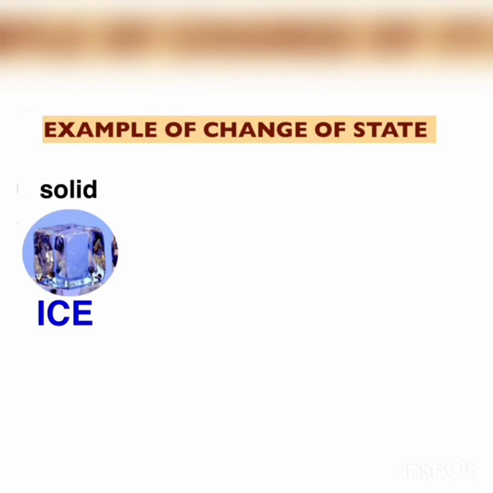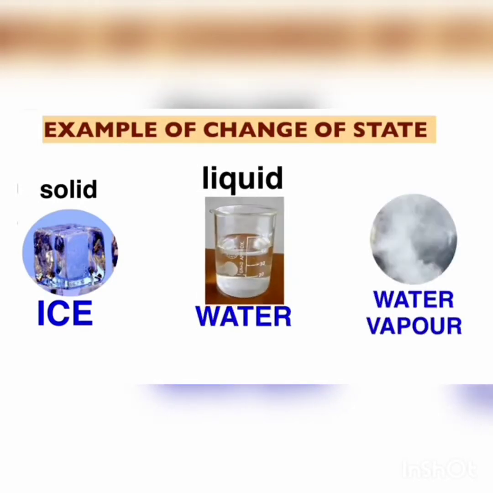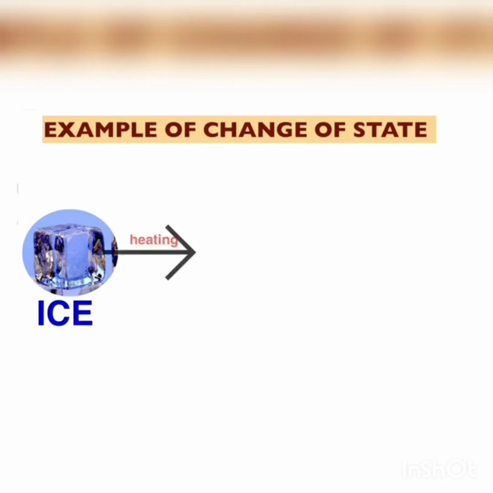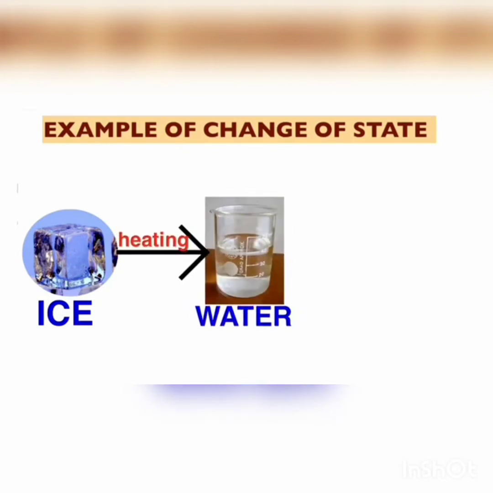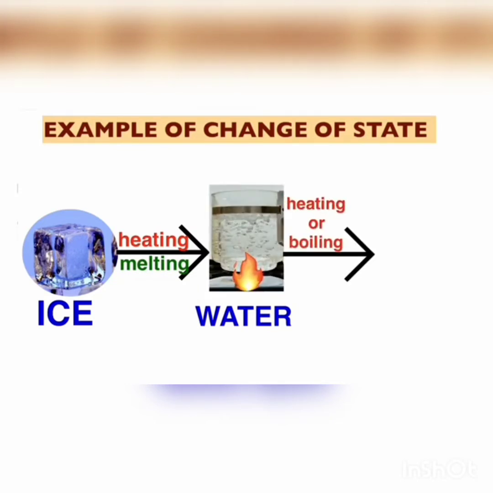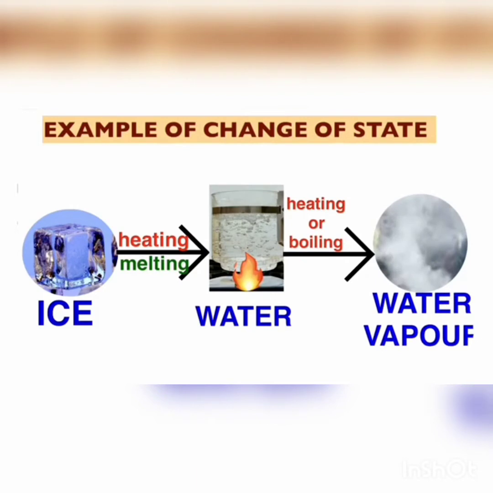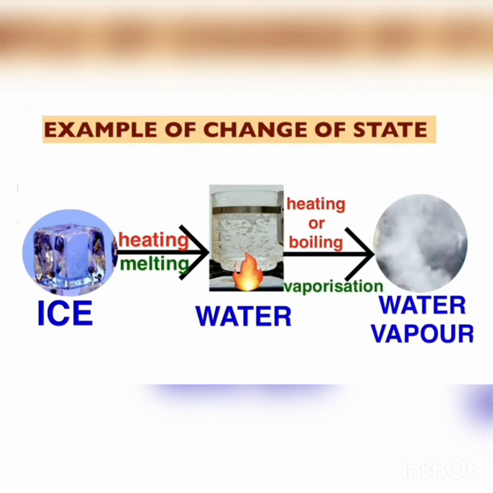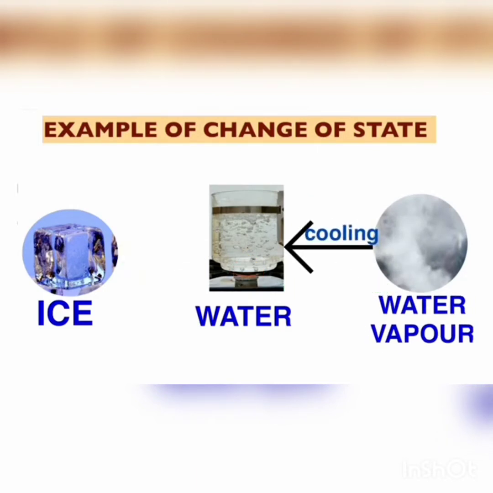Let's see the very common example of change of states of matter. Ice is a solid form of water. Water is a liquid form and water vapor is a gas form. When we heat ice, it converts to water. This is called melting. Now we heat or boil water. It will change its state from water to vapor, which is called vaporization. Then we cool down water vapor. It converts to water again, which is called condensation. Again water is cooled down. It converts to ice, that is called freezing.